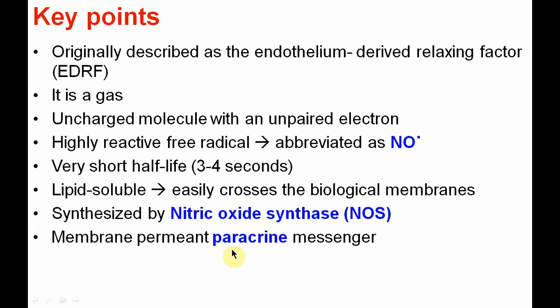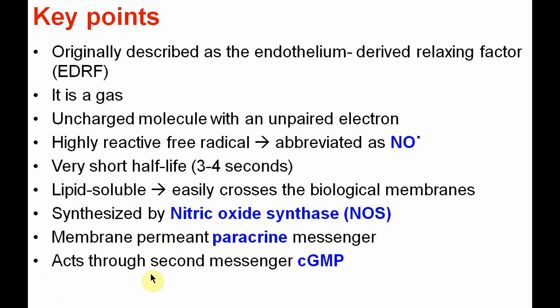So that's why it is a membrane permeant paracrine messenger. Why membrane permeant? Because it is lipid soluble and it is a gas. It acts through a second messenger called cyclic GMP, cyclic guanosine monophosphate.